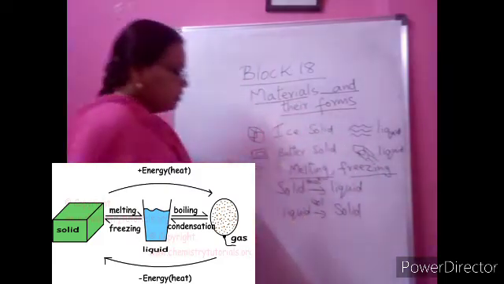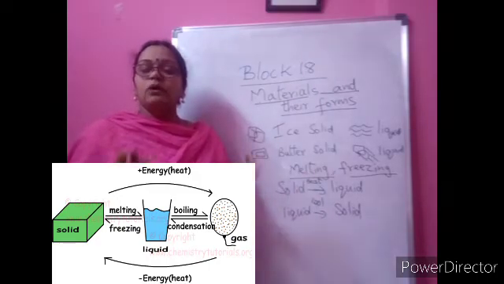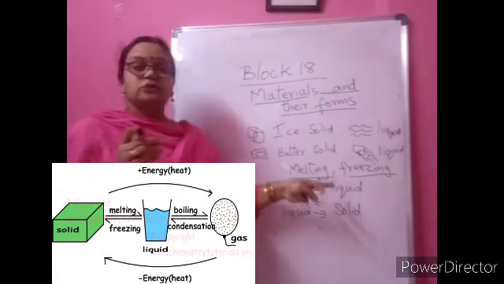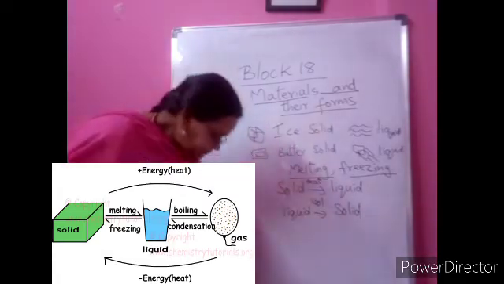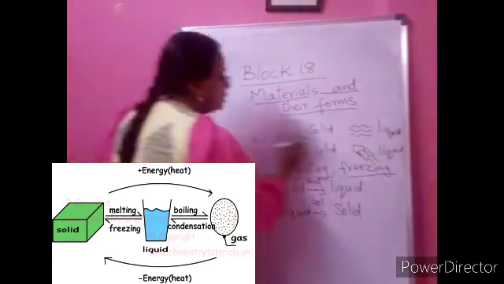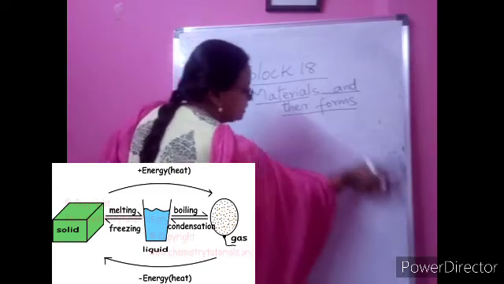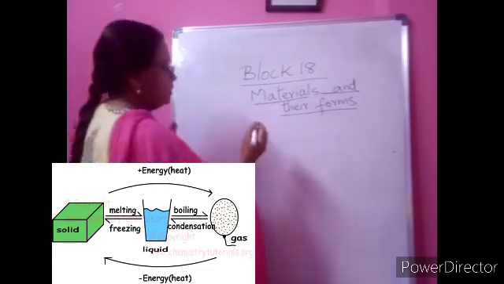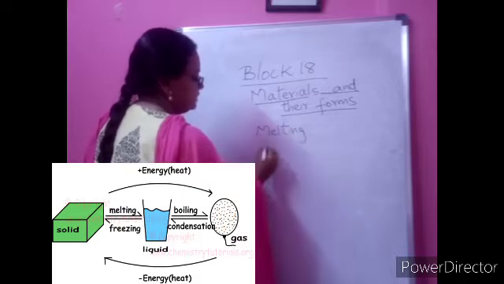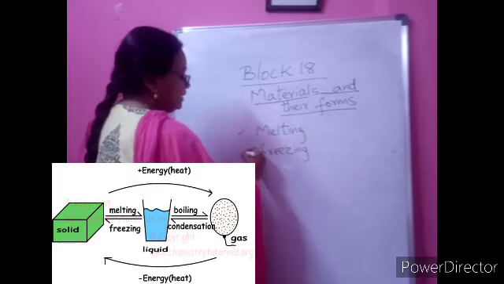Freezing means changing of liquid into solid. So see the difference: now you know how to identify solid, liquid, gas, and also that solid can change into liquid and liquid can change into solid. That is happening because of the heating or cooling. Now after observing, you can draw the pictures in the book or paper and write melting, freezing. These are the new terms, the keywords, which you have to learn: melting and freezing.